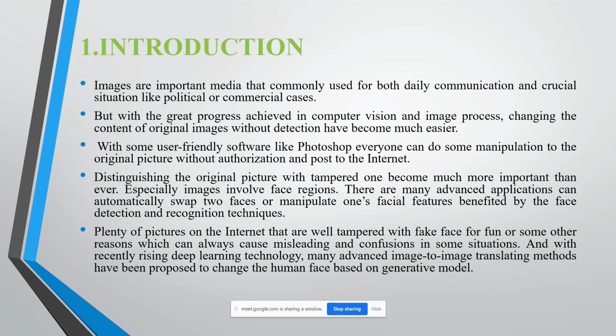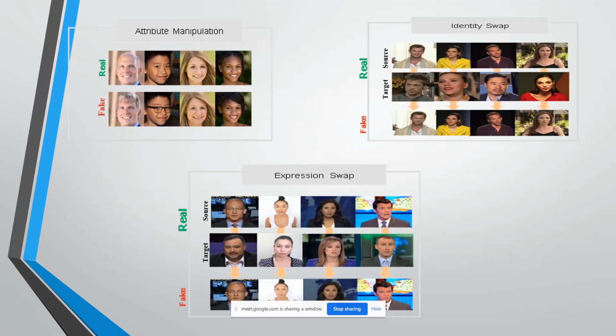In the next slide, I will be explaining how this manipulation happens. As we are seeing, here are three different varieties of image: attribute manipulation, identity swap and expression swap. Coming to attribute manipulation, it is also known as face editing or face retouching. It consists of modifying some attributes of a face such as the color of the hair or the skin, the age, the gender and so on. As I told earlier, there is an app called FaceApp. It is the best example of attribute manipulation.